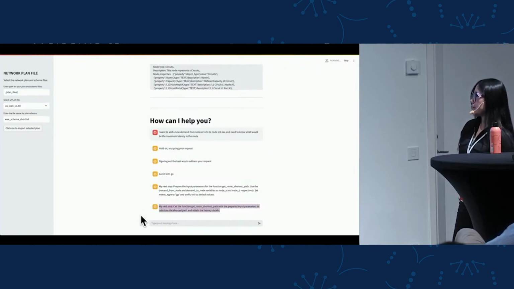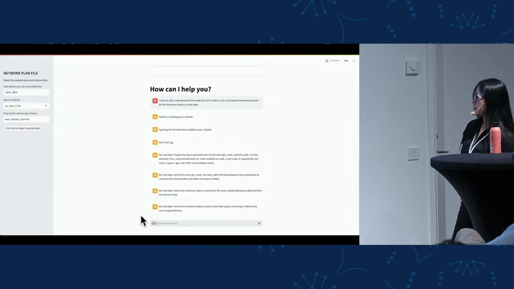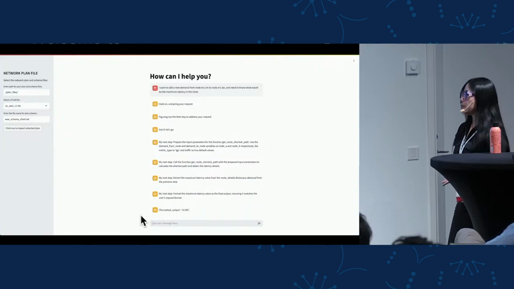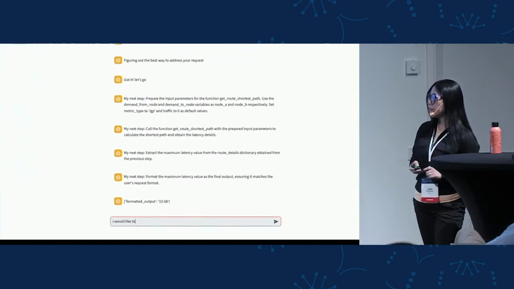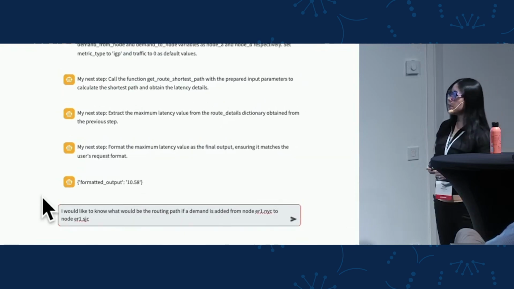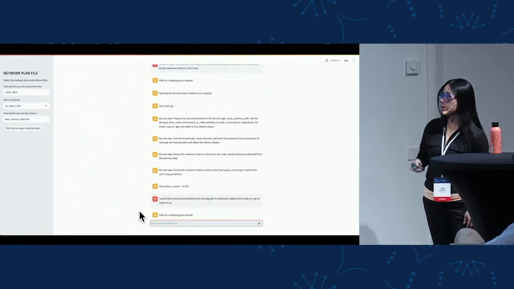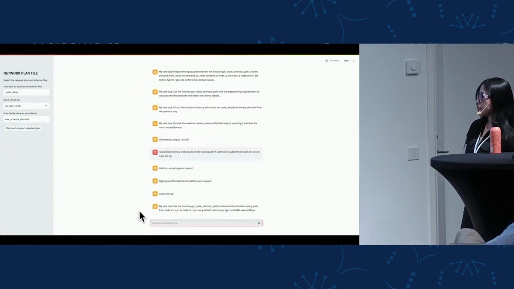And once I get the results from the function, I will extract only what the user requested, that is the latency value. Next I format the output, and finally I show the output to the user, specifically what you requested only. Now, next question, I would like to know what would be the routing path if I add a new demand between New York and San Jose. So again, let's wait for the first step in the plan.